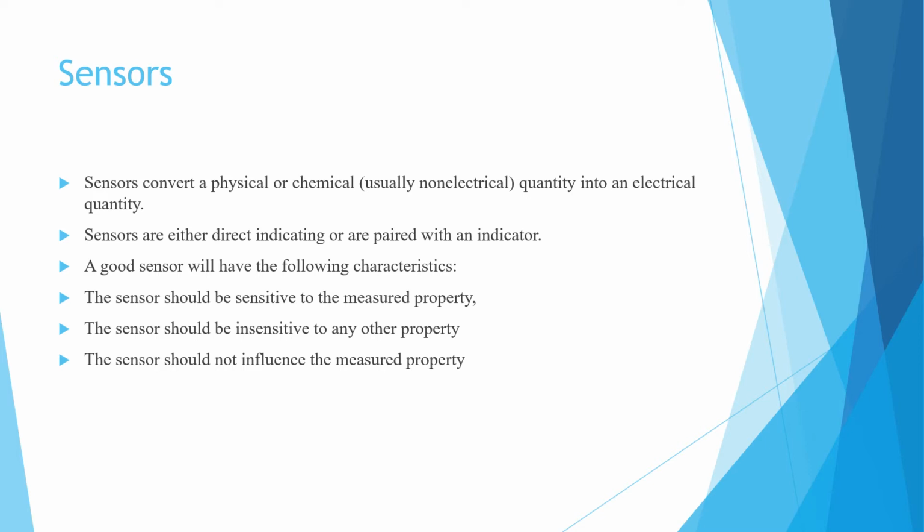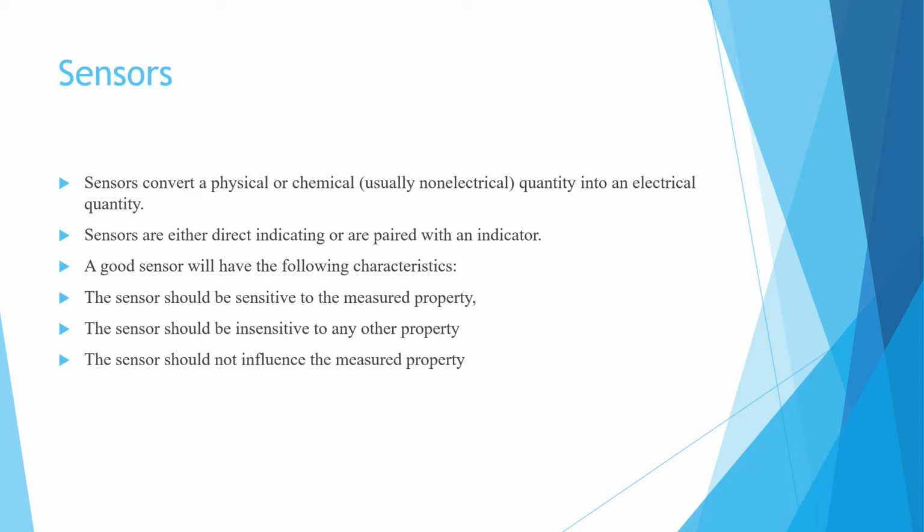In an ideal situation, the output signal of the sensor should be exactly proportional to the value of the measured property and should follow linear characteristics.